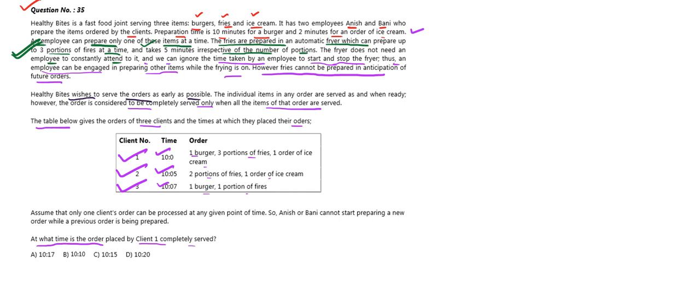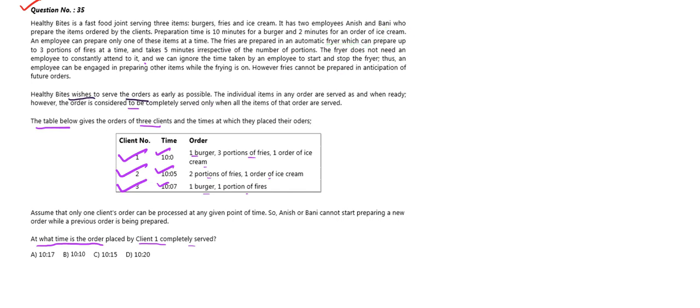As you can see in the table, client 1's order is 1 burger, 3 portions of fries and one order of ice cream. So here we have orders: one burger, three portions of fries, and one order of ice cream. Let's check how much time it requires. One burger, as you can see here, requires 10 minutes. So let us write this here.